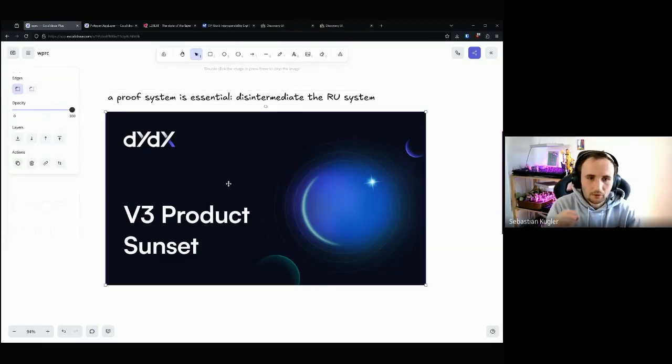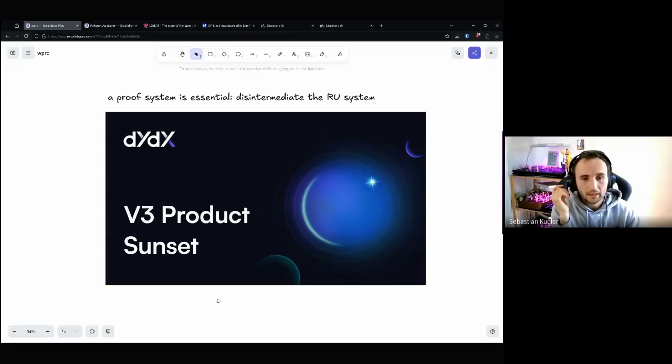So I don't know if you read about this, but dYdX was a big decentralized exchange which was built on Ethereum as a ZK rollup. This is a good example of a rollup that was actually a true stage 1 rollup and then shut down, which is always very interesting for a stage 1 rollup.